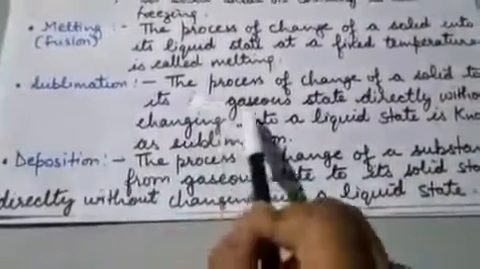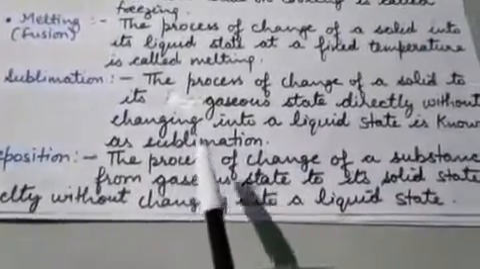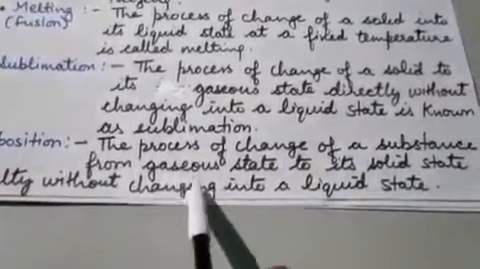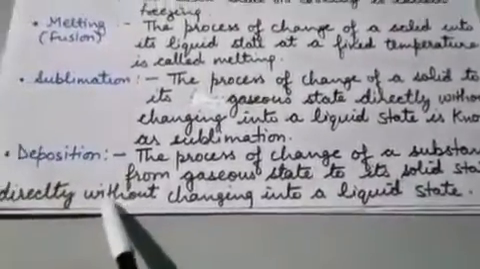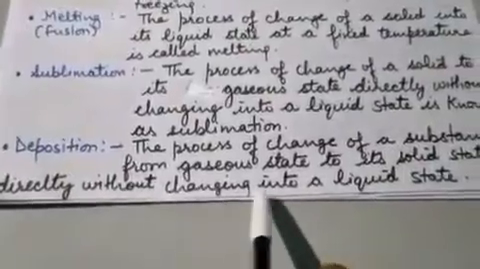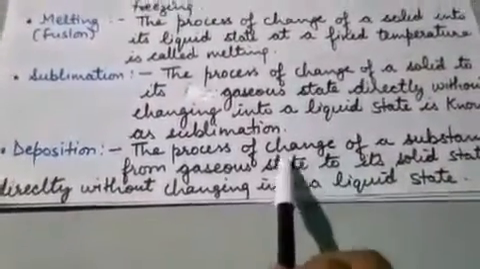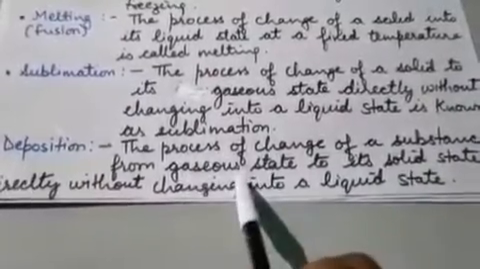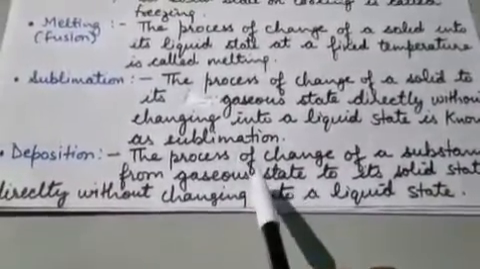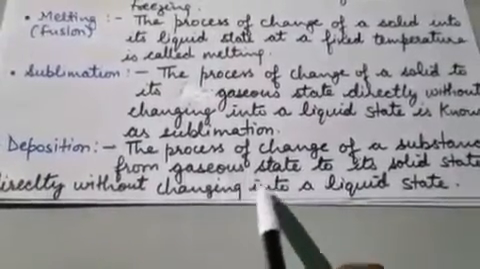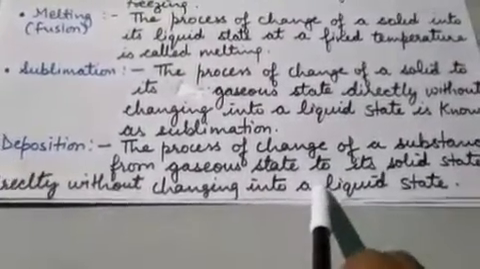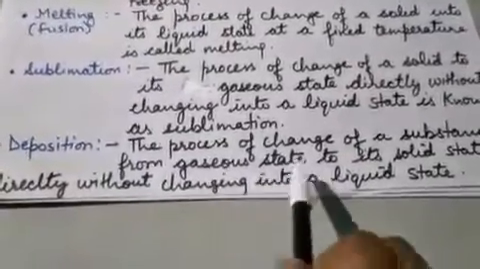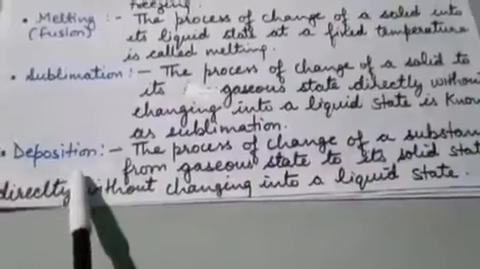And deposition is just the opposite of sublimation. In the deposition process, the substance changes from gaseous state to its solid state without changing into a liquid state. It means when we cool the gaseous state of any substance, it will convert to the solid state directly. It will not change to the liquid state. That's why the process where the gaseous state changes into solid state is known as deposition.